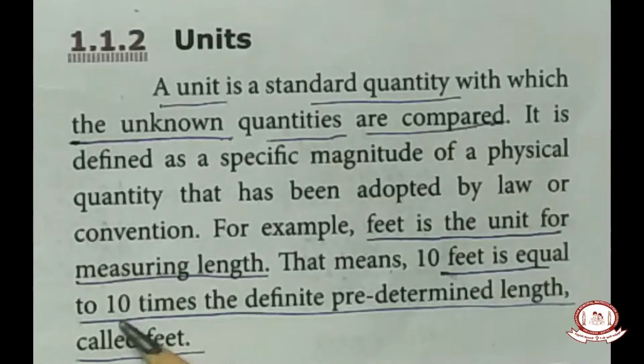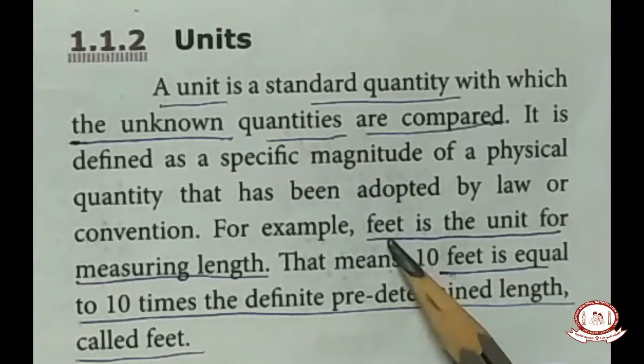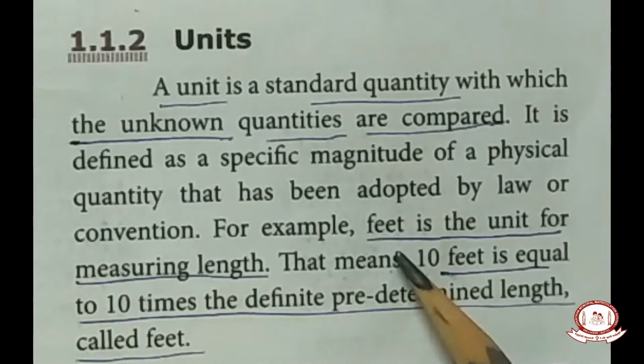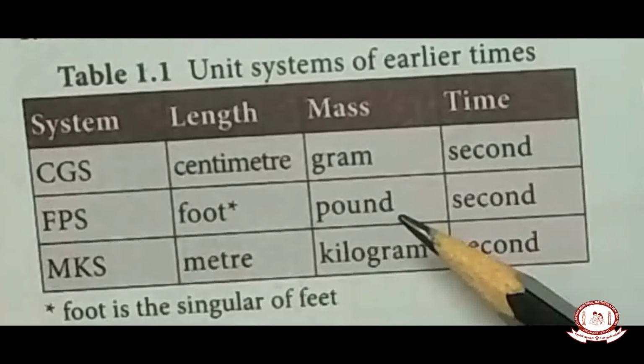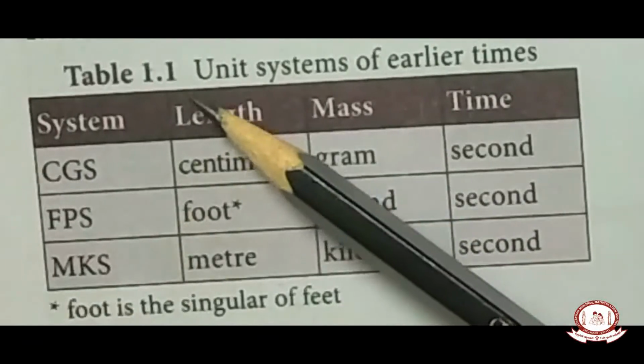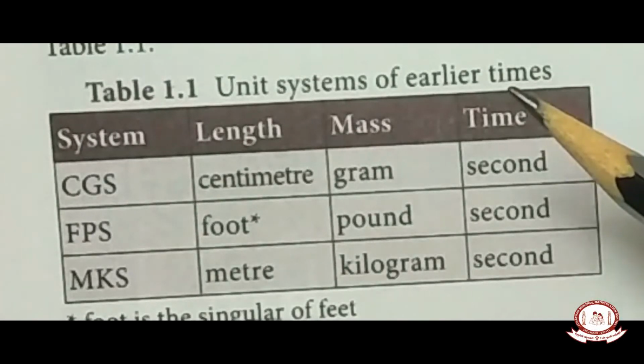Okay, so 10 feet means 10 times the definite predetermined length. Okay, children. So here the unit feet is given for length. But nowadays we are not using feet, but our forefathers used a unit called feet for measuring length. Okay. Children, in table 1.1, the unit systems of earlier times are given.